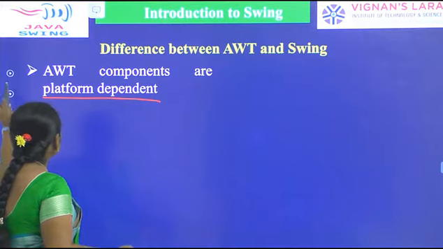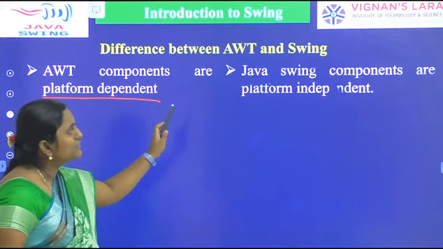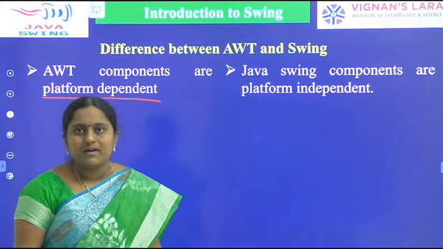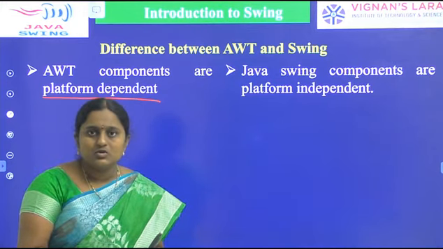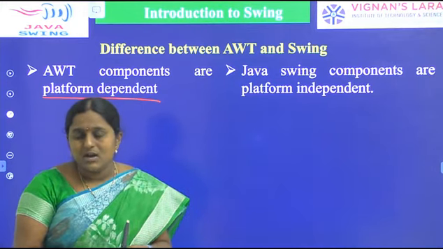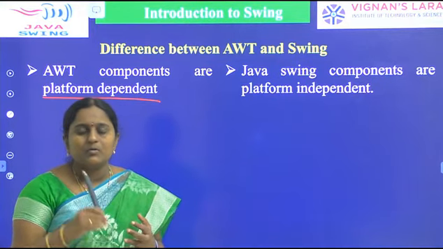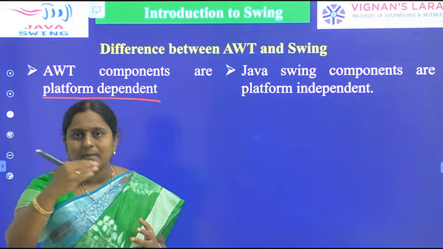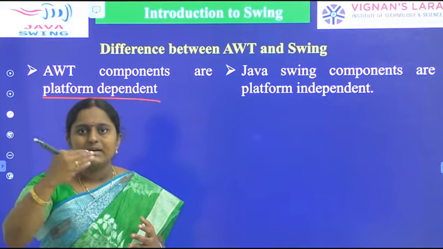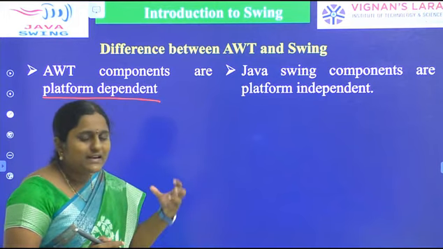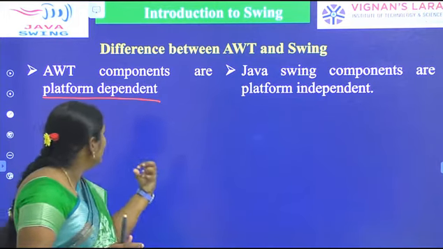Compared to that, Swing components are platform independent in nature. What is platform independent? Already you know that. Once we write a program in one operating system, that program works in any other operating system. Irrespective of the operating system, our program works. That is platform independent. So AWT components are platform dependent.